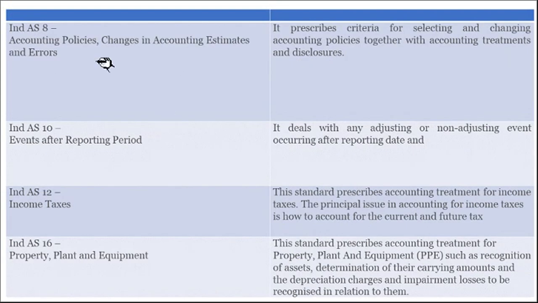Accounting Standard 8, Accounting Policies, Changes in Accounting Estimates and Errors. This prescribes the criteria for selecting and changing accounting policies. Accounting Standard 10, Events after reporting period. So once you have prepared all the financial statements, but something happens after that, it deals with any adjusting or non-adjusting event occurring after the reporting period date. How to deal with that will be explained by Accounting Standard 10.